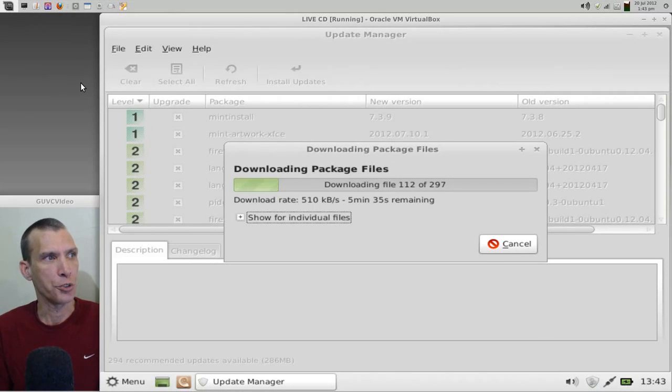As these updates are downloading, you will notice on the left here that there are levels next to these, 1, 2, and 3. And levels 1, 2, and 3 are safe to install, and that should be all that you should see in your update manager. Unless, of course, you have some testing repositories enabled, then you're going to see level 4 and 5. Those are a little bit trickier and iffier. Personally, I do not have any testing repositories opened up. I just want the regular stable packages to enter my system.